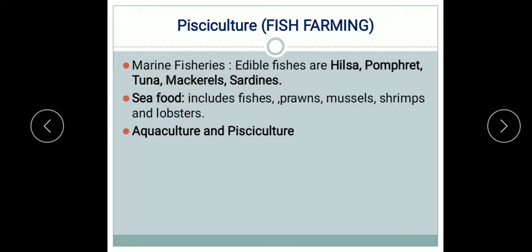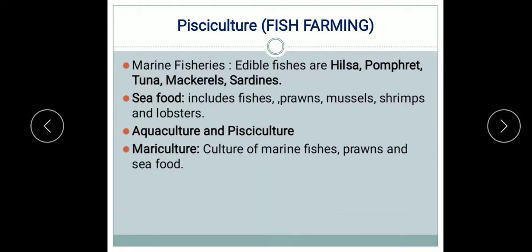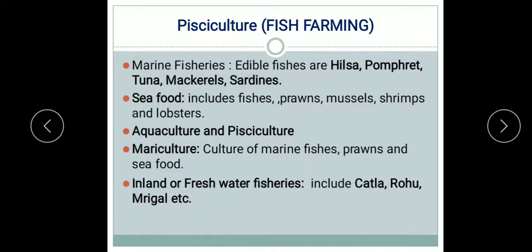Now, aquaculture and pisciculture: I already explained that aquaculture is the culture and production of all types of aquatic plants and animals, and pisciculture is the culture of true fishes in an artificial culture medium. Mariculture is the culture of marine fishes, prawns and seafood. For seafood, it is mariculture.